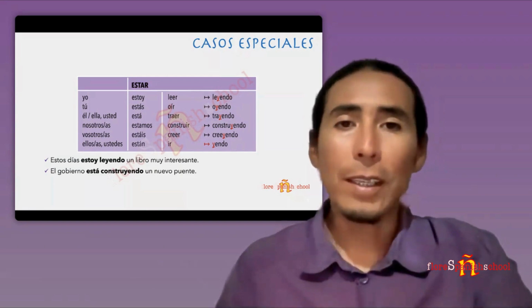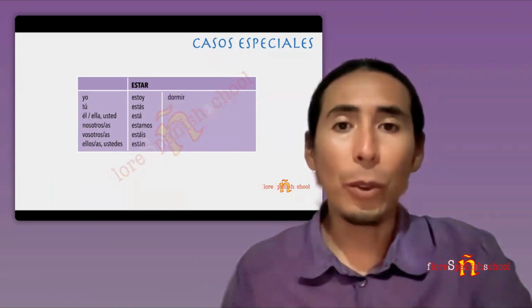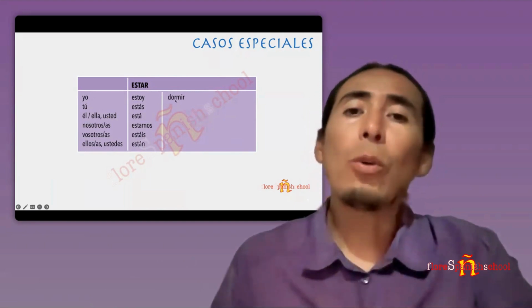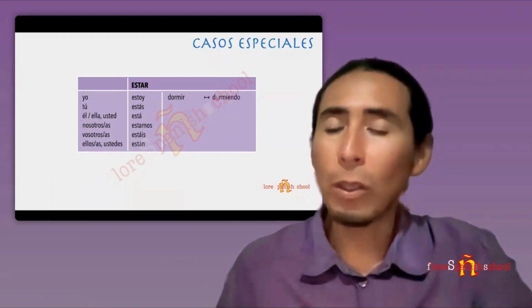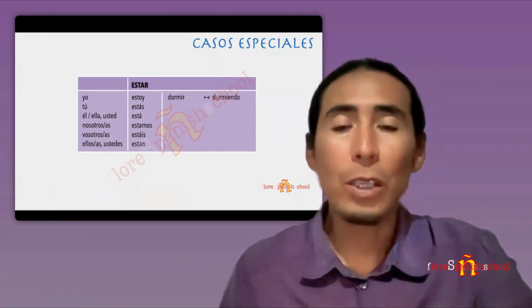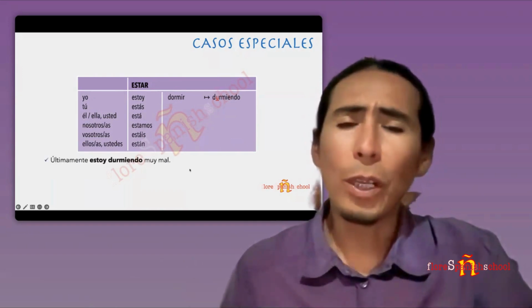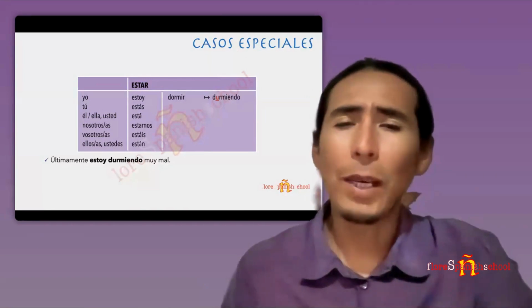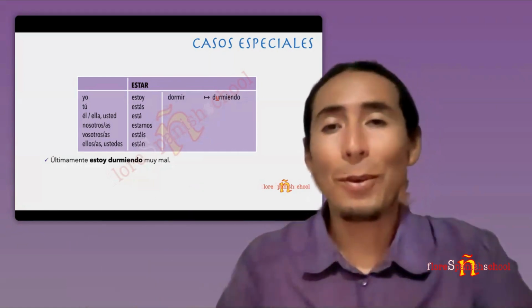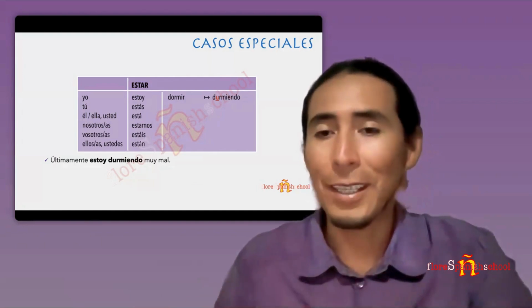We have another case, three more verbs. Number one is el verbo dormir. This one has an O. So the normal way should be dormiendo, but no, it's not dormiendo, it's durmiendo. So the O becomes U. Like this one: Últimamente estoy durmiendo muy mal. Lately I'm sleeping very badly. I'm not sleeping right now, I'm teaching again. But in my process in these last couple of days.